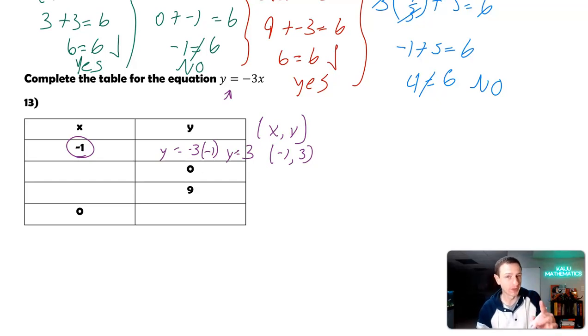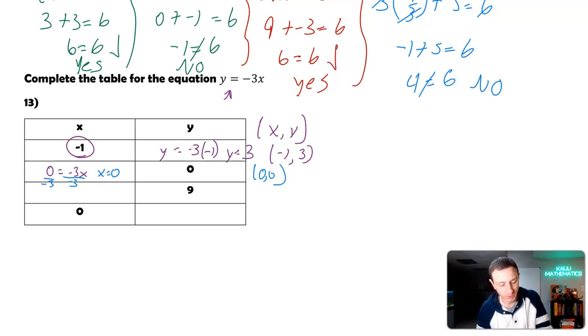Next one, the y value is 0. So I'm replacing y with 0. So 0 equals negative 3x. And I'm solving for x this time. So pay attention to what we're given. Are we given x or y? And here I'm given y. So I'm going to divide by negative 3. So x is equal to 0. So that ordered pair is going to be 0, 0.